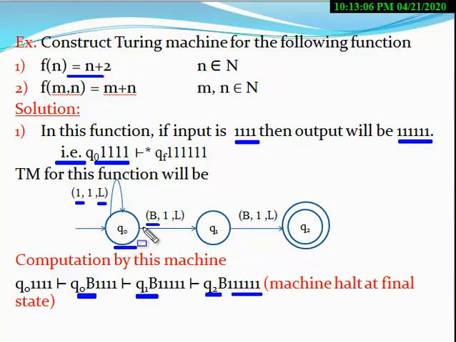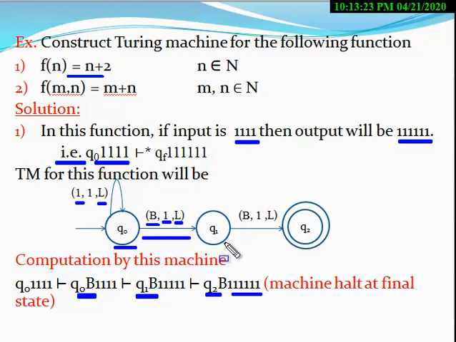So at state Q0, when capital B appears, the machine changes B into 1, moves in the left direction, and changes its state from Q0 to Q1.